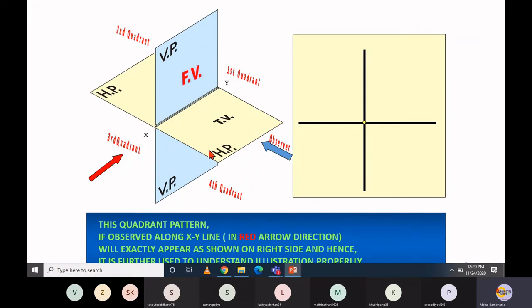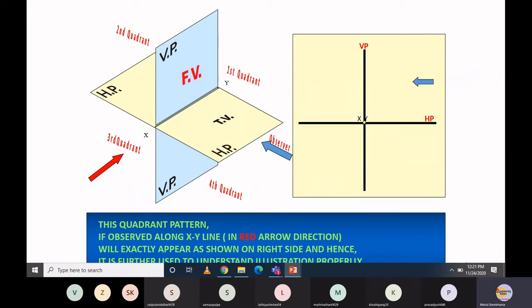That will be referred to as a horizontal plane. Both horizontal and vertical planes are bifurcated by means of the xy line, and if you look from this direction, the xy line coincides. So that coincident point we generally put as xy. This is what I mentioned: this we put as VP, the vertical plane, and this we put as HP.